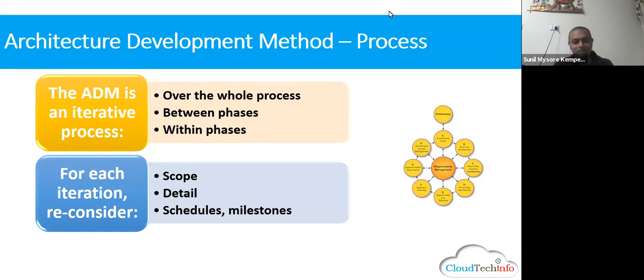And please remember, anytime we want to revisit a phase, the key things we're going to consider is what is the scope and what is the detail and any schedule or milestones, etc. The reason is an enterprise architect cost may vary from $1,000 to about $10,000 approximately. So, it's a resource. So henceforth, anything you want to revisit, there must be an intention and a good reason behind that. Okay.